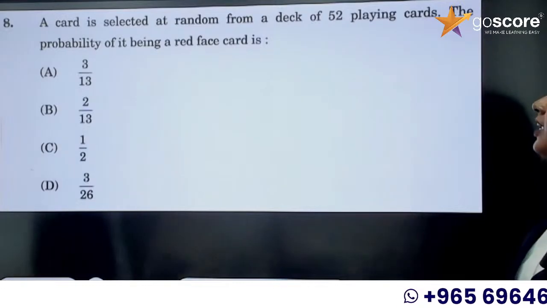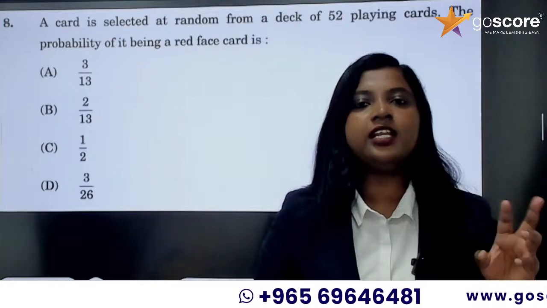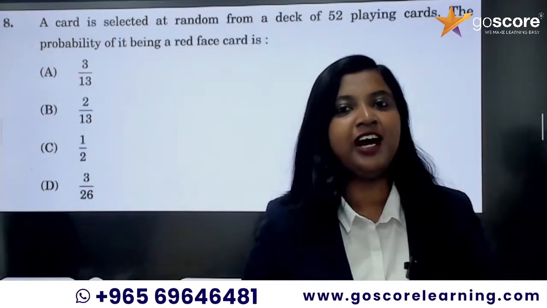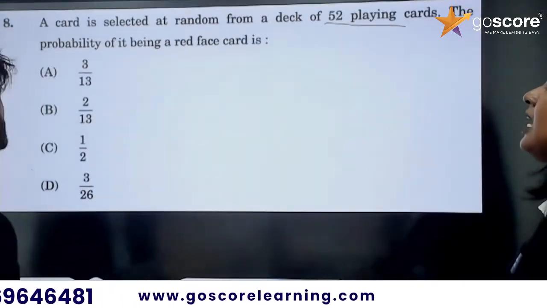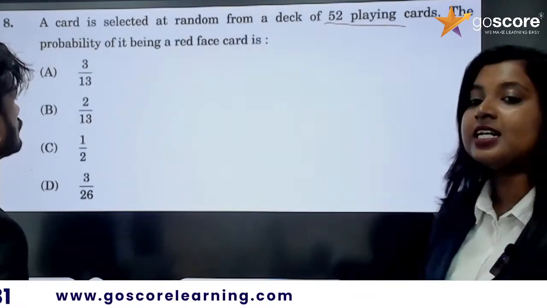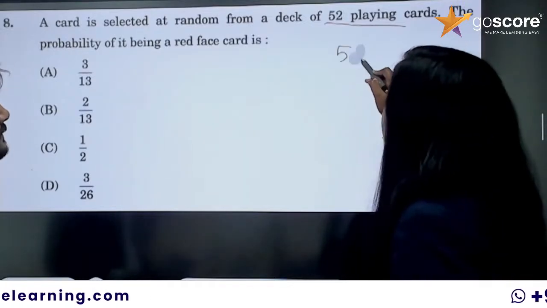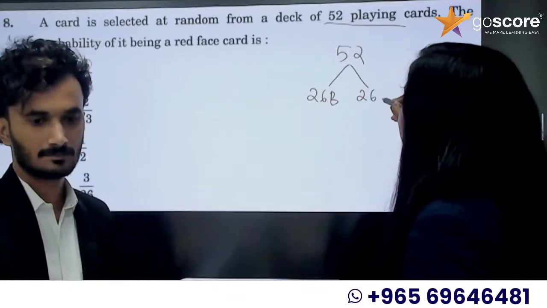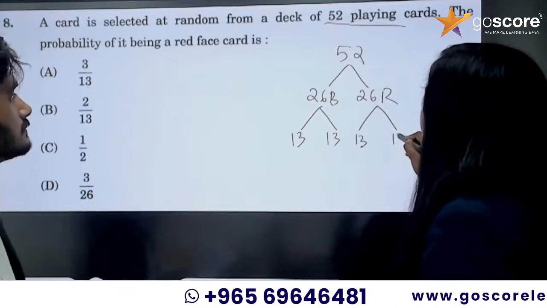Okay. Next question. A card is selected at random from a deck of 52 playing cards. So whenever we think about probability, only 3 things come to our mind. One is die, second one is coin, and the third one is deck of cards. So you have 52 playing cards and the probability of it being a red face card. You have 52 cards, out of which you have 26 black and 26 red. It is again divided into 13, 13, 13, and in each set you have 3 face cards.